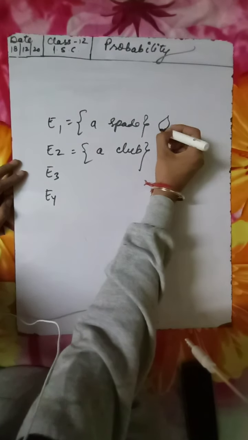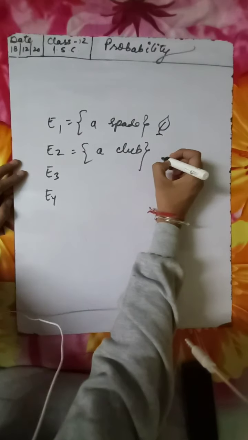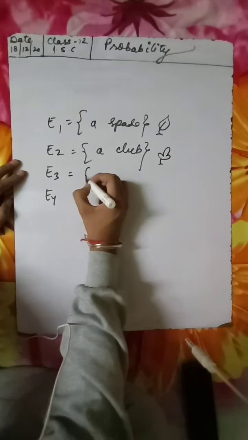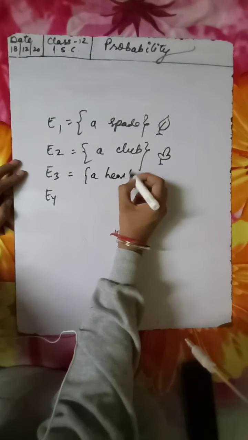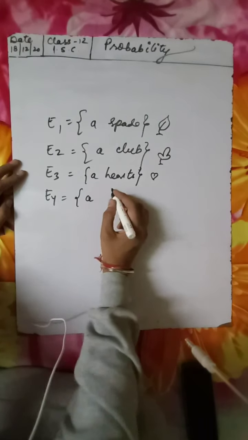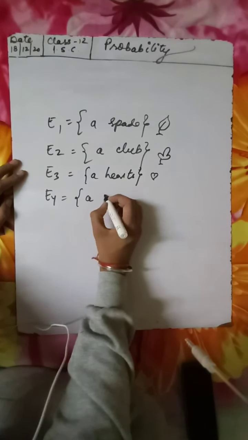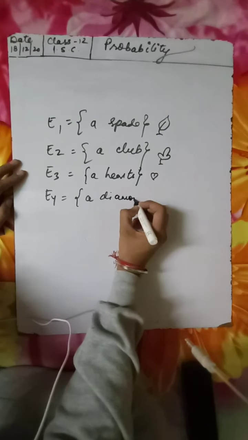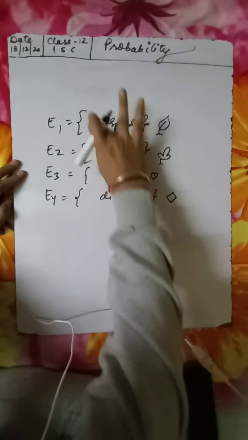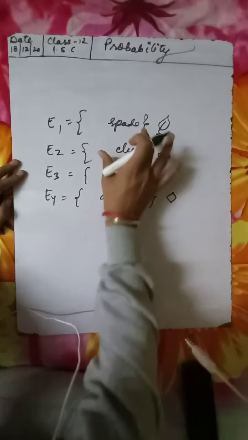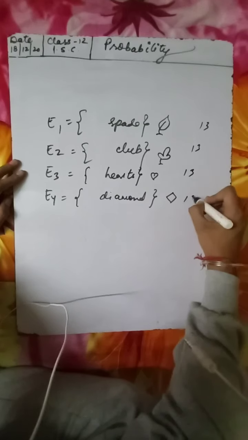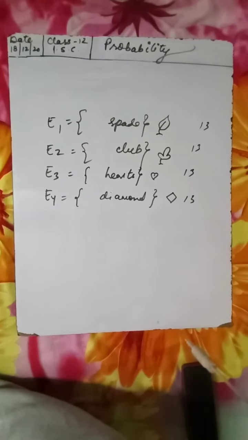If you remember, spade looks like this, club looks like this, hearts looks like this, and one more is diamond. We'll take just a group of spade, club, hearts, diamonds. They all have 13 cards in them, right?